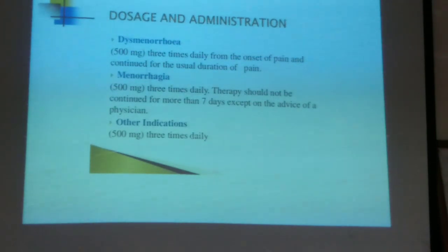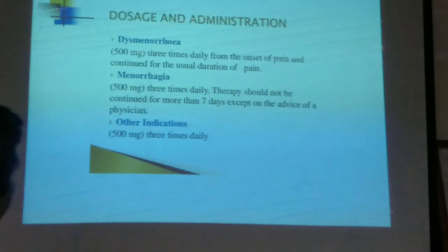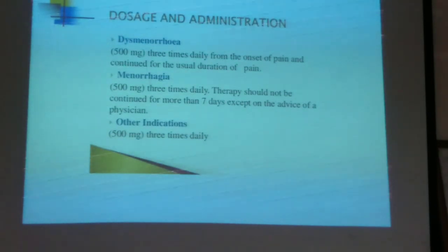Dosage and administration. Dysmenorrhea, that is a problem of females, is usually controlled by administering the drug 3 times daily from the onset of pain and continued for the usual duration of pain, that is menstrual pain. 500 mg is administered 3 times daily for dysmenorrhea. For menorrhagia, 500 mg 3 times daily, and therapy should not be continued for more than 7 days except on the advice of a physician. For other indications, you can use 500 mg 3 times daily.